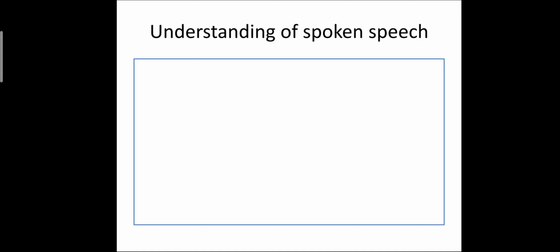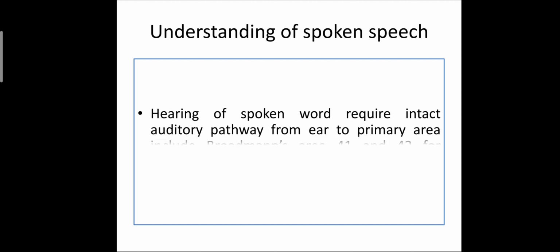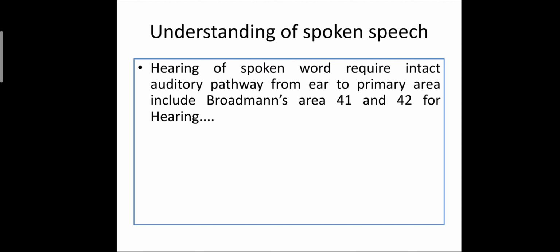How spoken speech is understood, that we have to learn. Hearing of the spoken word requires an intact auditory pathway from the ear to the primary area, which includes Brodmann's areas 41 and 42 for hearing.